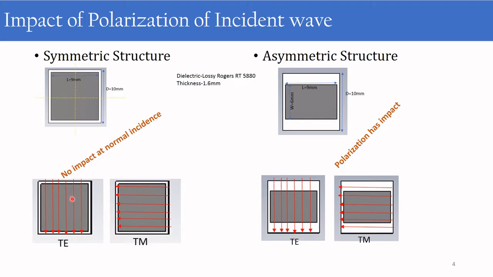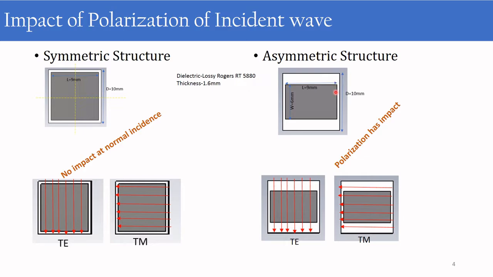So when we analyze this symmetric structure for TE and TM polarization, we can see that for both polarizations, the excitation of the structure is happening the same because of this symmetry. So this structure does not have any impact of polarization at normal incidence. Whatever may be the polarization of the incident wave, we will be getting the same response for these types of structures. Next, we can go to the asymmetric structure.